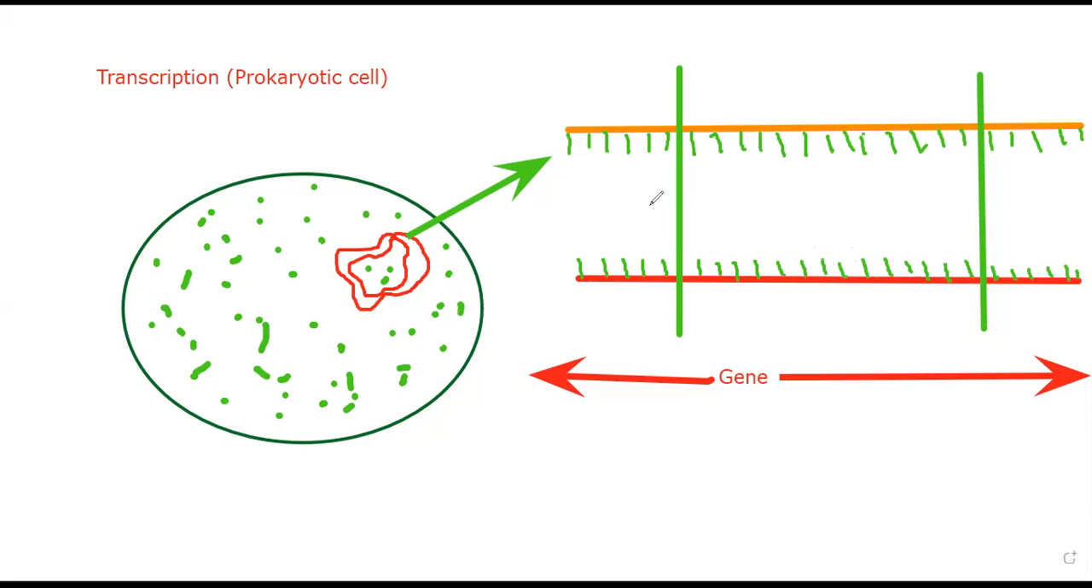Now the starting part of any gene is called the promoter region. The middle part, where we are going to do the transcription, is called the structural gene. In a gene, the middle part is called the structural gene and the end part is called the terminator region. Hope you remember this part.